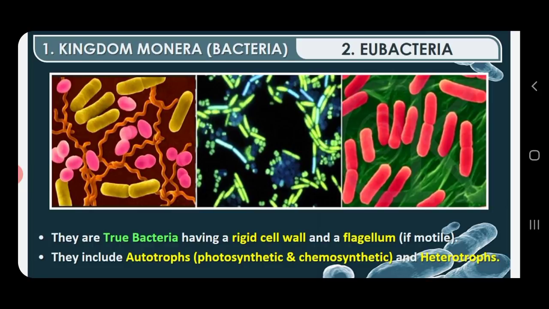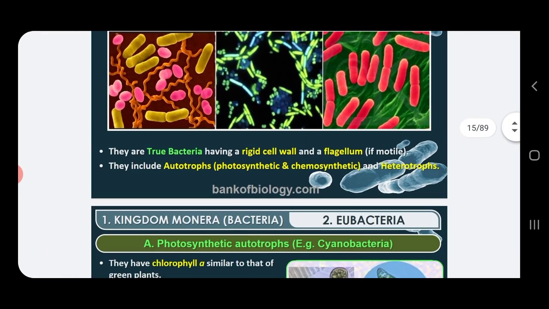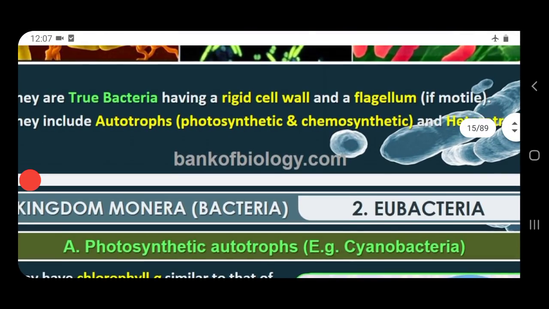Under the eubacteria, you can give the example of blue-green algae, or you can say cyanobacteria. This eubacteria group will include usually autotrophs and heterotrophs. Both the categories are found in eubacteria. Here the diagrams are showing the pictures of the eubacteria. A few of the examples are given, showing how they look.